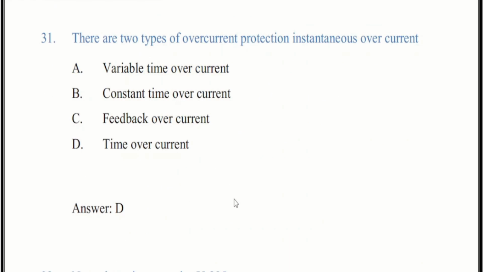There are two types of overcurrent protection: instantaneous overcurrent, and there are four options. The correct answer is D, time overcurrent.